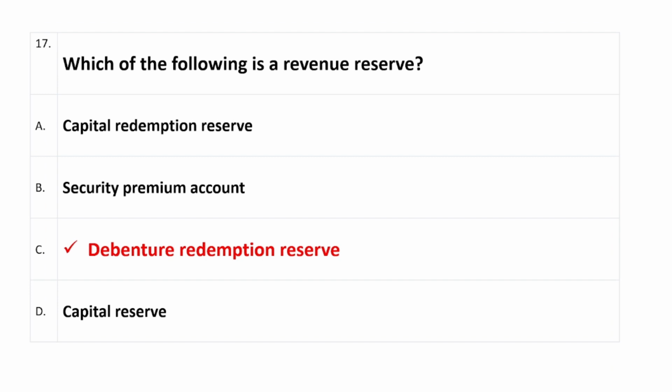Question number 17 है हमारे पास. Which of the following is a revenue reserve? Right answer is option C, which is debenture redemption reserve.